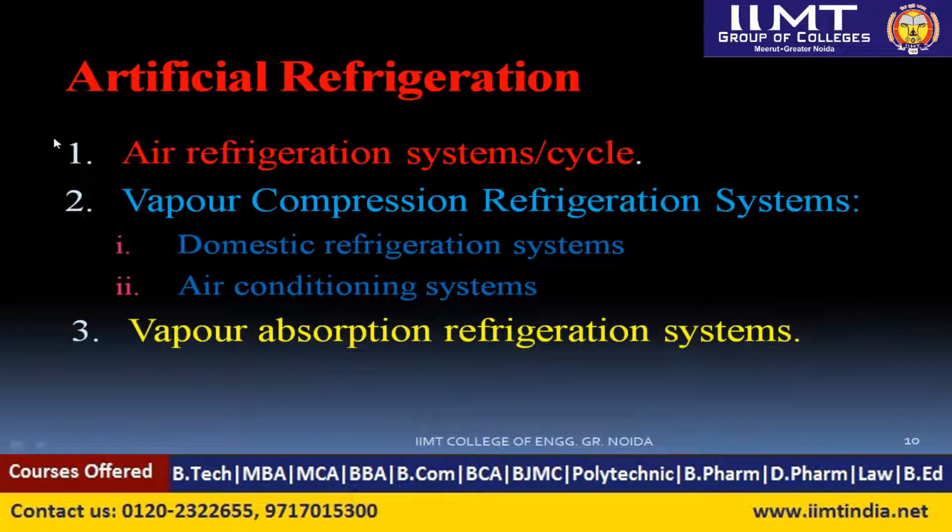Application-wise, the air refrigeration system or cycle is generally used in aircraft or the space industries. The vapor compression refrigeration system is used in domestic refrigeration or air conditioning. Vapor absorption refrigeration is used in solar refrigeration systems, or cold storage, and it can also be used in rural areas where there is a scarcity of electricity, or the electricity is not available 24 hours. So that is how the types of artificial refrigeration systems are classified.